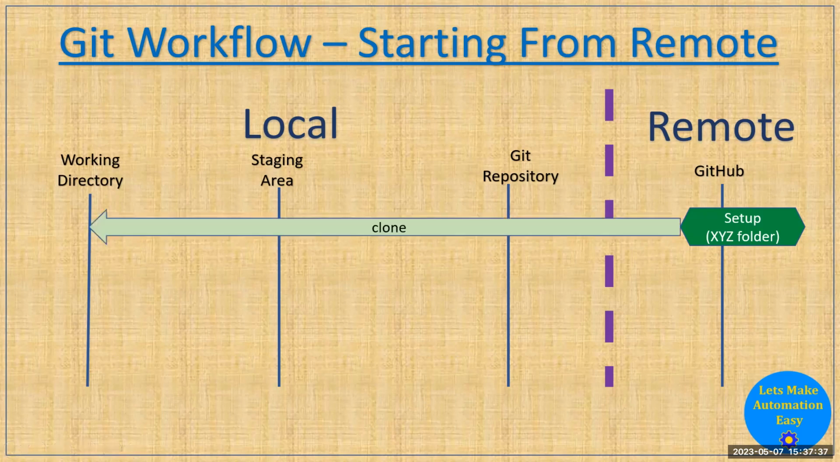Now all the people who want to work on this project run a command called clone. When they run the clone command, a copy of this folder is copied from the server to their local machine. Every person is going to run the clone command the first time they work on the project. The folder XYZ, which is called the repository, will be copied to their local working directory, which is the local folder on their machine.